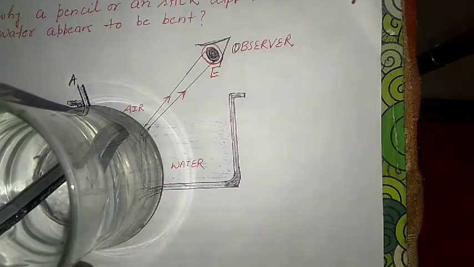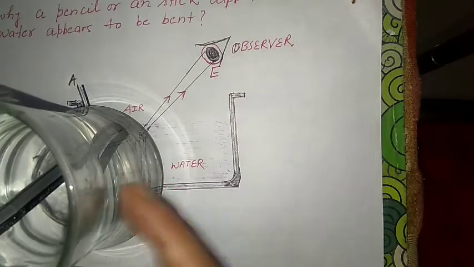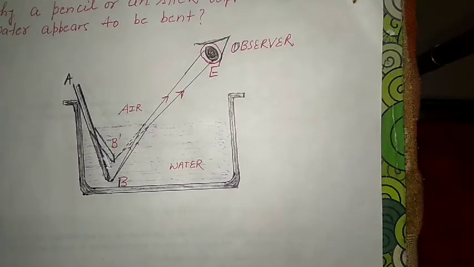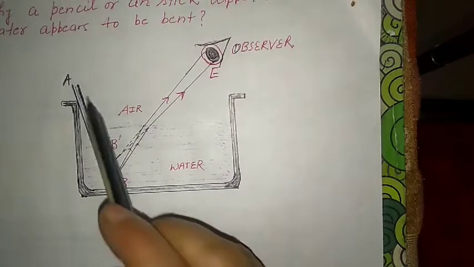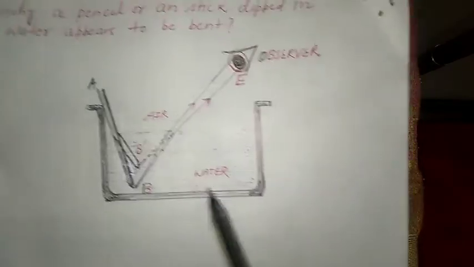The first half has air, the second half has water. So we can see the pencil broken from here. So this is the figure.